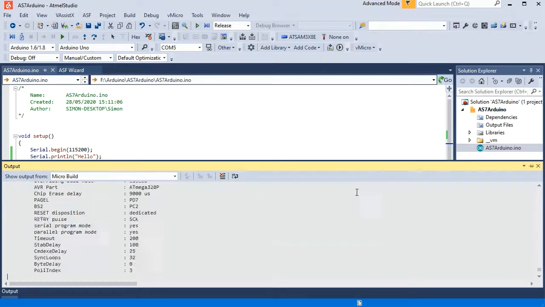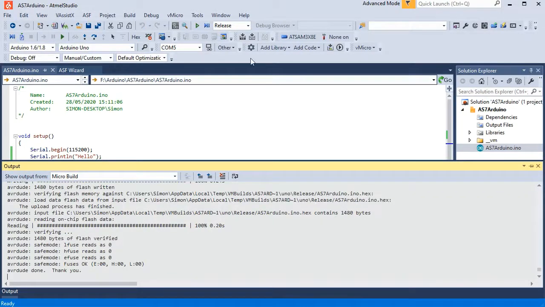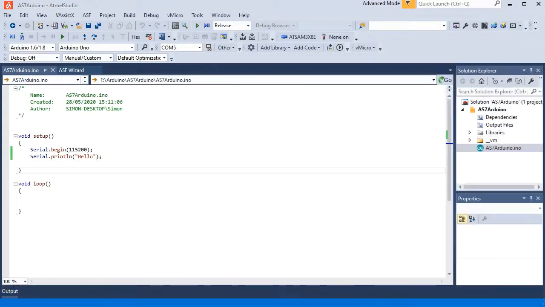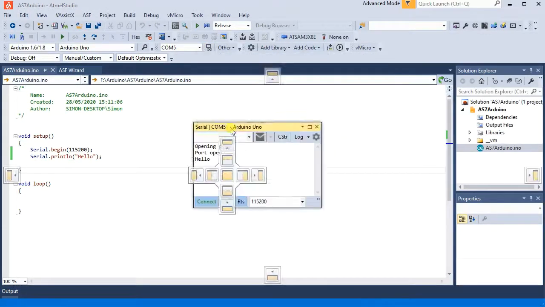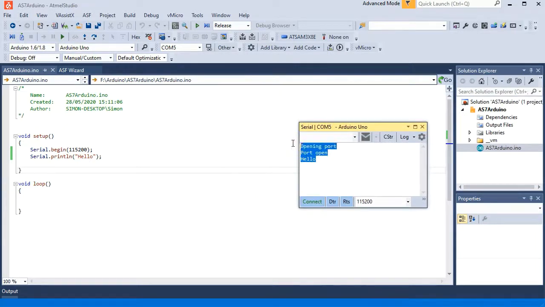So as you can see, it's a very similar process to Visual Studio, but obviously with all the different tools available that you have in Atmel Studio, but you still have exactly the same Visual Micro product available.